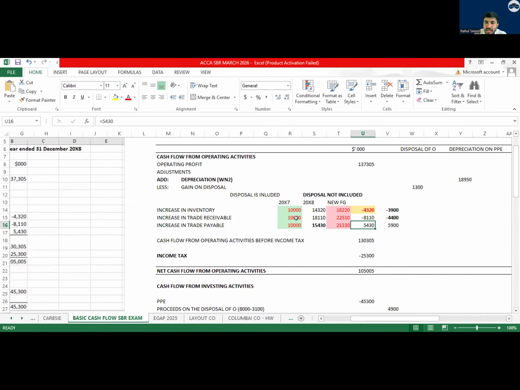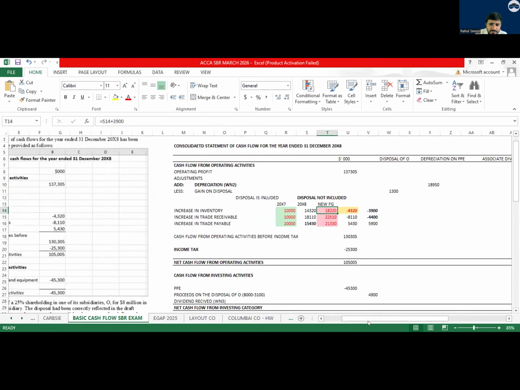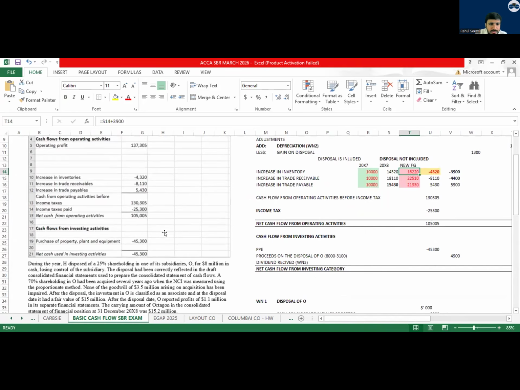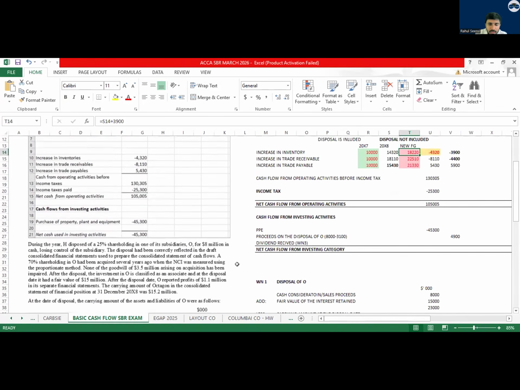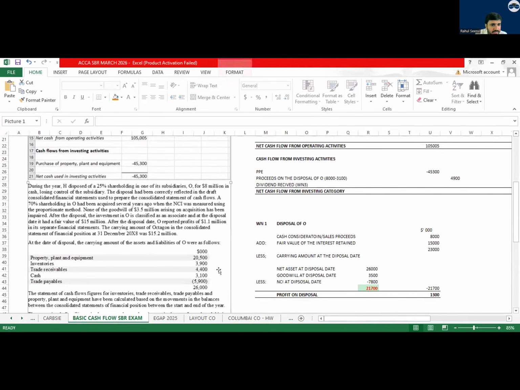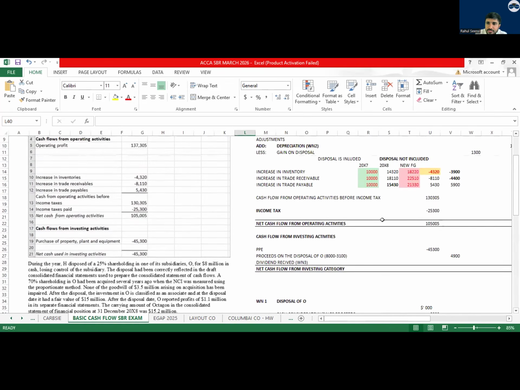Then here it is 10,000 and here it is 15,000. My payable is increasing. Now we have disposed of the company. If we have disposed of the company, can I say the values are included here? The values are not included in this. Yes or no? Now we have to include it. So I will include it: 14,320 plus 3,900.